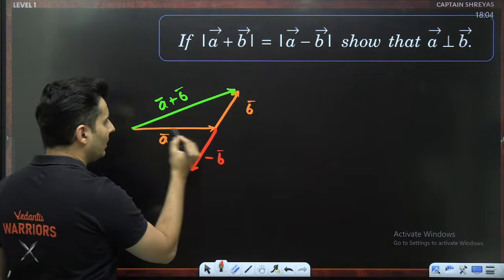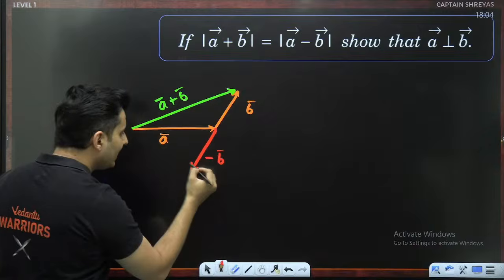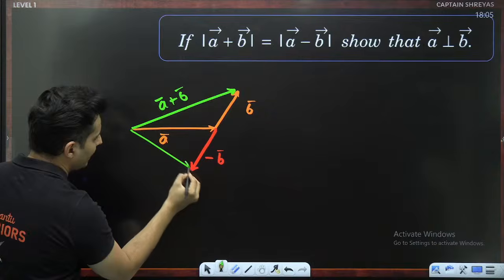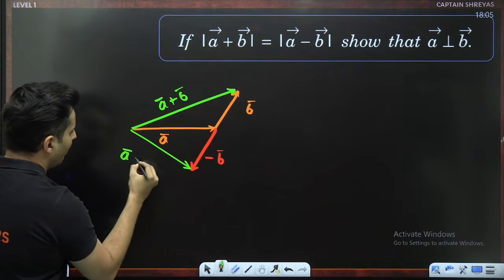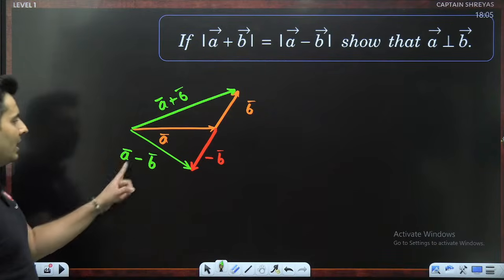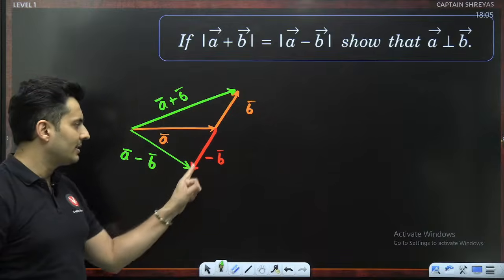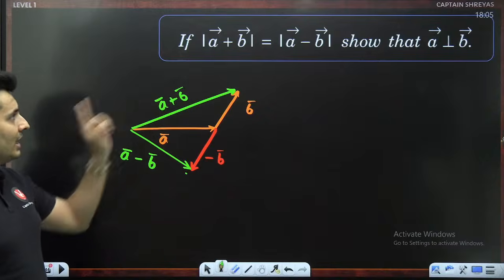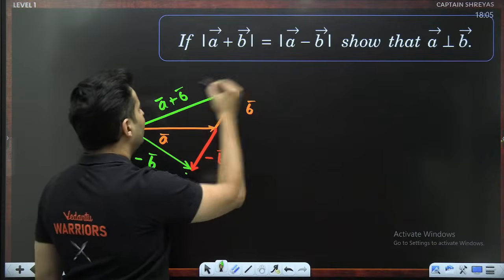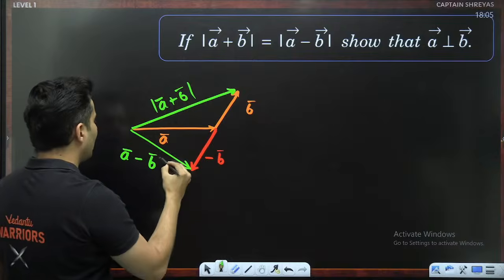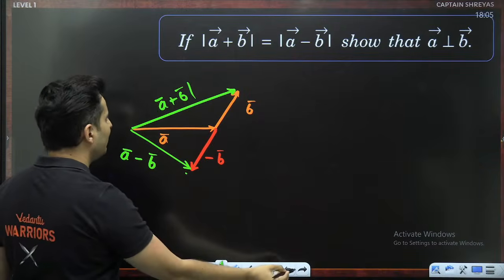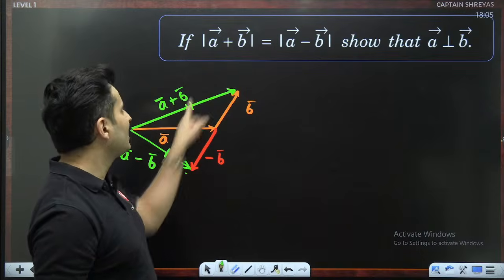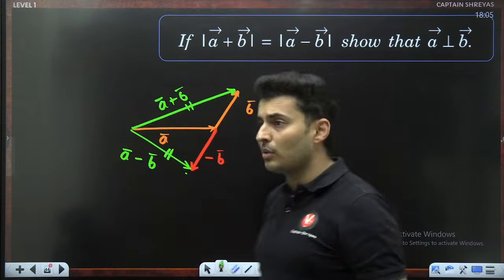Now using triangle law, A vector with negative B vector will give me this vector, which is basically your A minus B bar. A plus negative B is A minus B. A plus B is A plus B. It is clearly mentioned that the magnitudes of A plus B and A minus B are equal, meaning this side is equal to this side. These two sides are equal. That is what is given to you.